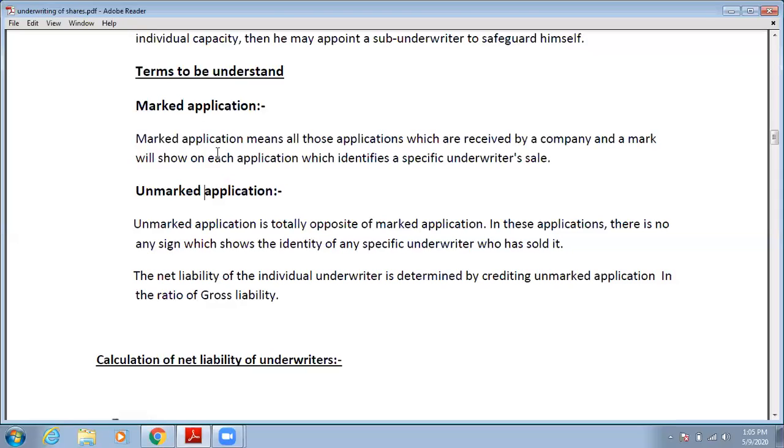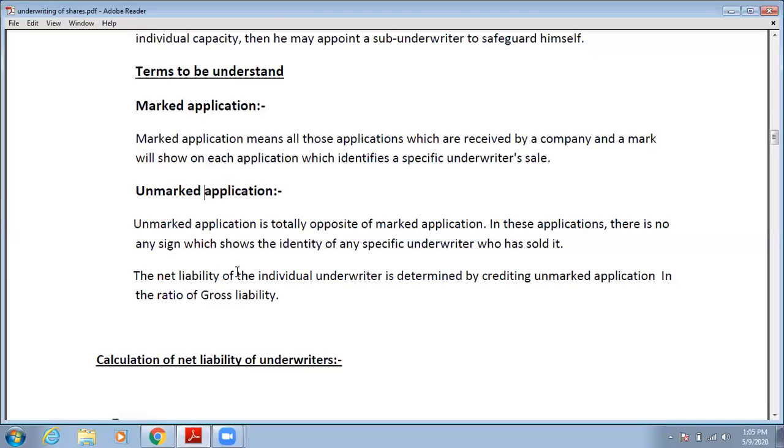Okay, तो कोई भी शेयर अगर अंडरराइटर के थ्रू बिकता है तो उस शेयर की एप्लीकेशन पे एक मार्क होगा, जो मार्क ये शो करेगा कि इस अंडरराइटर ने इस शेयर की सेल करी। Okay, and what is unmarked application? Unmarked application is totally opposite of marked application. In these applications, there is no sign which shows the identity of a specific underwriter who has sold it. So if the shares are sold by the company itself, not by any underwriter, then on these applications there will be no mark of underwriter. So these applications will be known as unmarked applications.